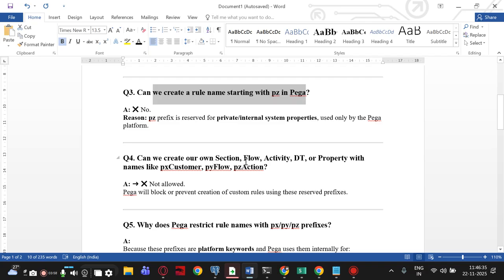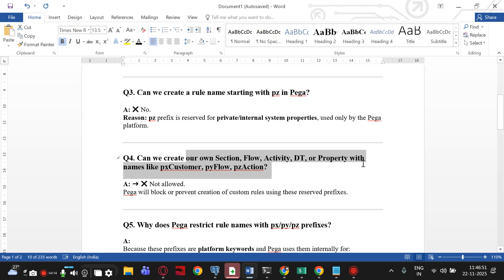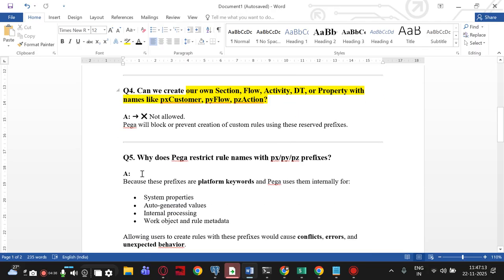Can we create our own section or flow? We just tried to create a property, right? Everything is a rule. Section is a rule, under rule, HTML, section, flow also. These are all rules only. So the answer is not allowed. Can we create our own section, flow, activity, data transfer or property with names like pxCustomer? Just now we tried to create px name, right? It is not allowing. Not allowed because Pega will block the creation of custom rules using the reserved prefixes. Reserved prefixes are nothing but px, py, pz, names starting with those.